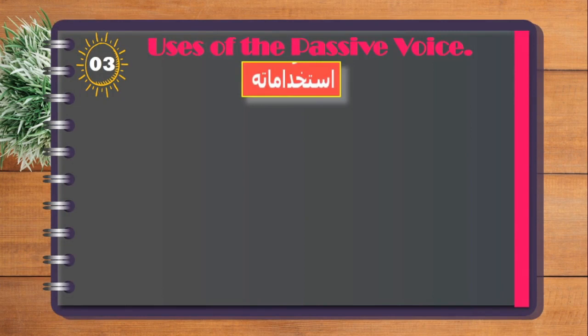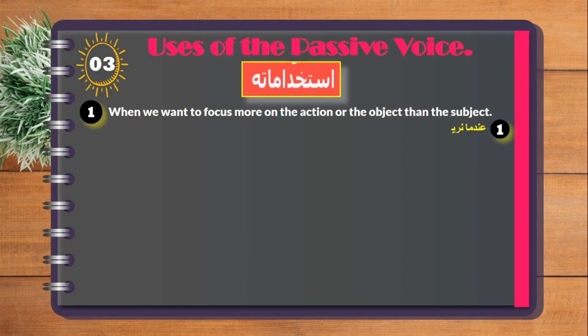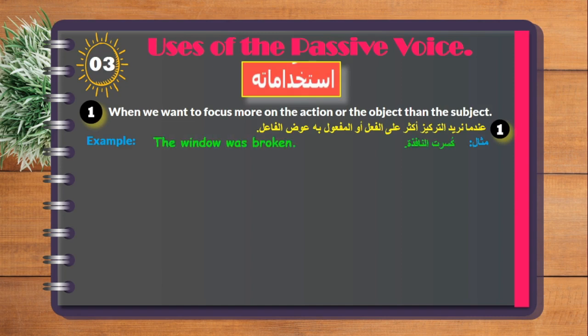And then we have uses of the passive voice. So when do we use the passive voice? Firstly, we use it when we want to focus more on the action or the object than the subject, right? For example, say the window was broken.